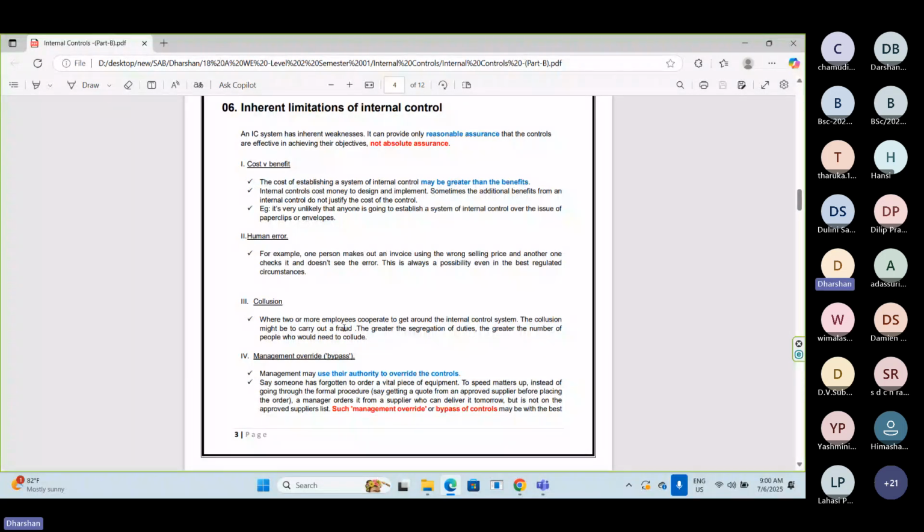Why? If they want to convert those normal controls into effective controls, they should incur some cost and effort. Those efforts and costs are not worth it, because those costs are higher than the benefit they get from those controls. So that's why they will not put additional controls. Clear? So the process itself has some controls inherently.